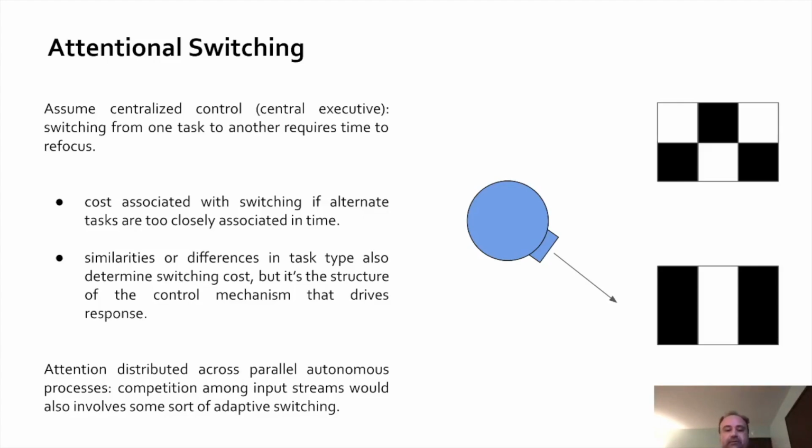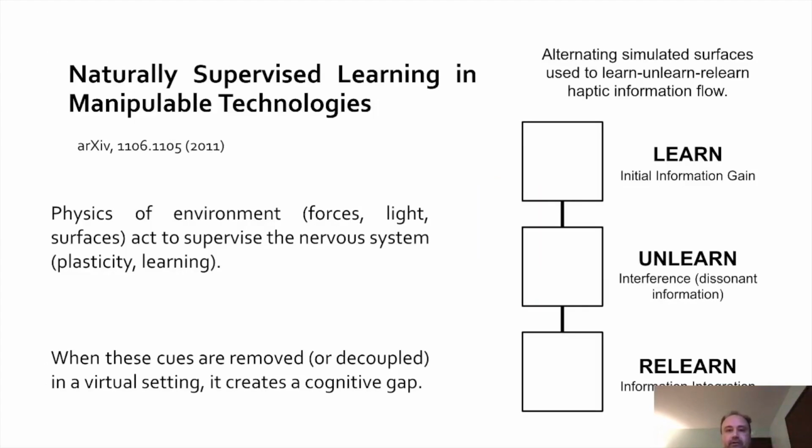So there's a cost associated with the switching. And if these switches occur too closely in time, it can be very costly to the agent. So we want to look at ways to decrease this cost. We want to look at the structure of the control mechanism, especially in agents that drive this response. And so we typically think of this biologically as a serial system, but it could be configured as a parallel system, a set of parallel autonomous processes. And then in agents, you can manipulate this design to decrease the switching cost and to really probe the switching mechanism quite a bit.